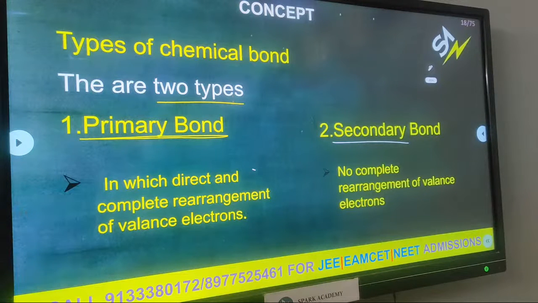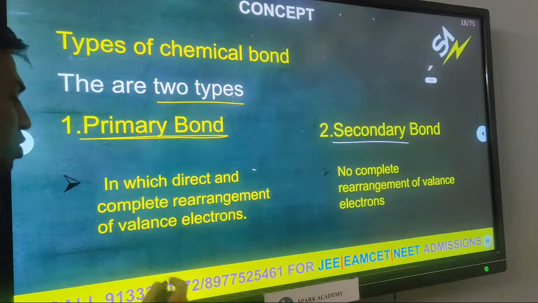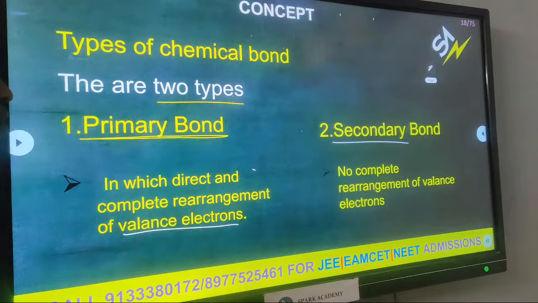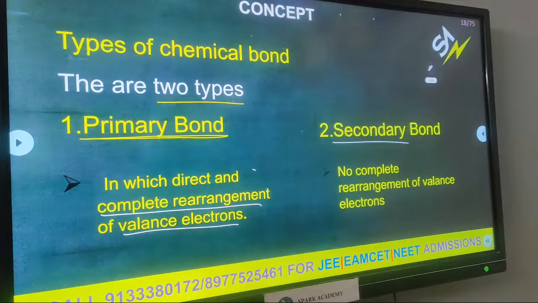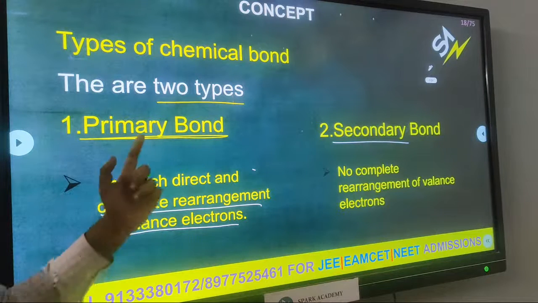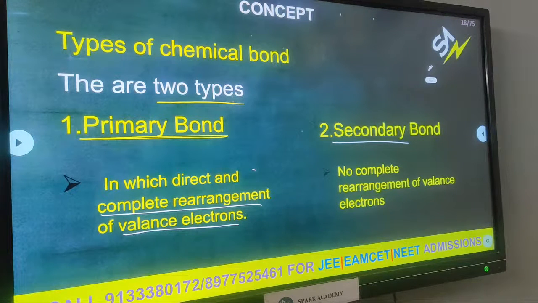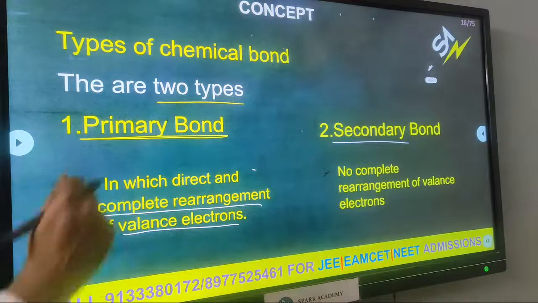When the valence electrons participating in bond formation are completely rearranged, that bond is called a primary bond. When valence electrons participate in bond formation but there is no rearrangement, such a bond is called a secondary bond. This is how we distinguish primary and secondary bonds.